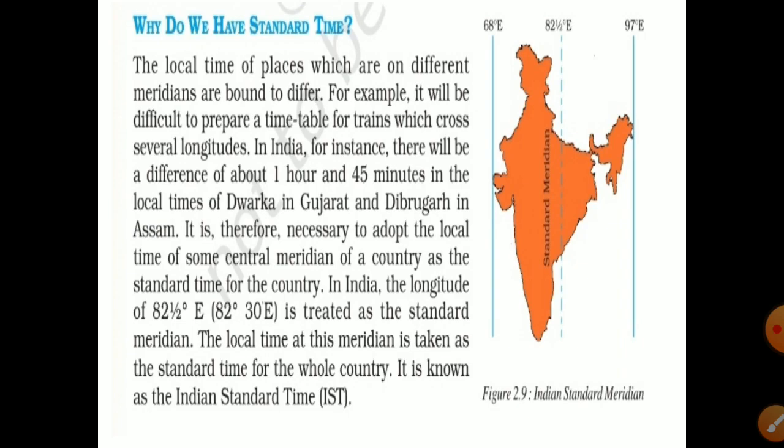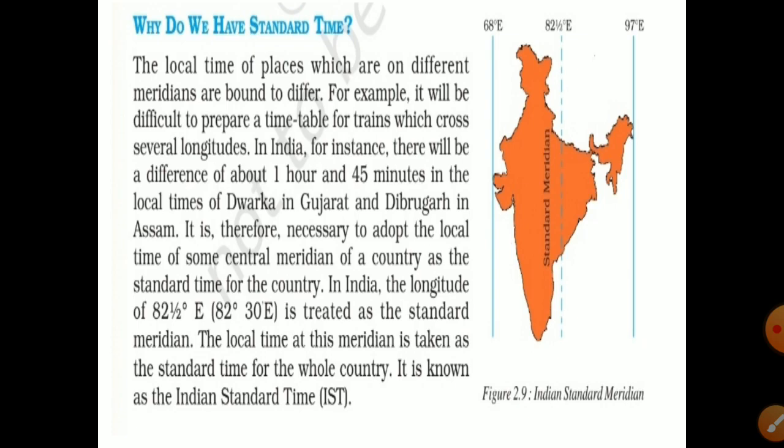If we do not have a standard time, then what will happen? Suppose the train is starting from your place at 8 p.m. Now at your place the time is exactly 8 p.m., and you are supposed to reach one particular place at 9 p.m. Then the time at which you started will be different at your place, and the place you have to reach will have a different time. So it will be difficult to manage a timetable for trains and other purposes also. That's why there was a need of making a standard time meridian.